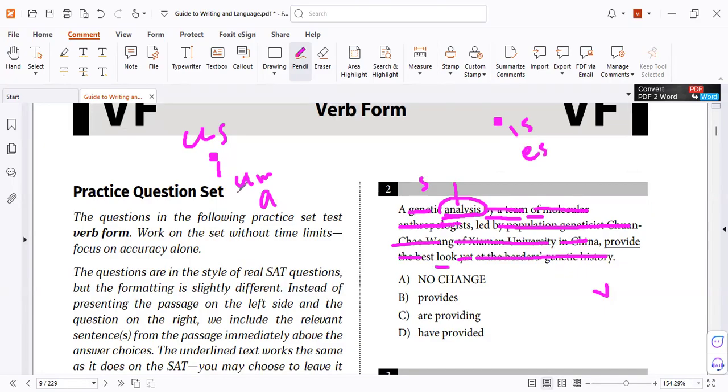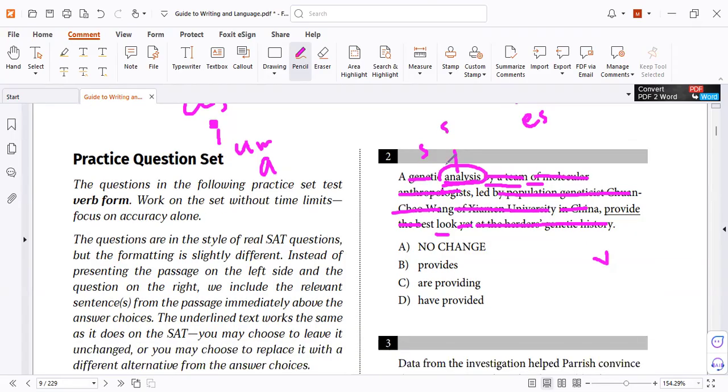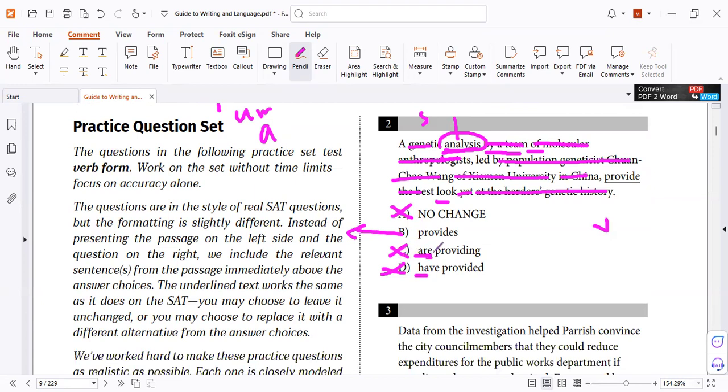But at least now I found a subject, so it's singular. So are, plural; have, plural; and here, plural; so all of them are wrong. So it must be letter C. I can know it from the helping verb, not from the main verb.